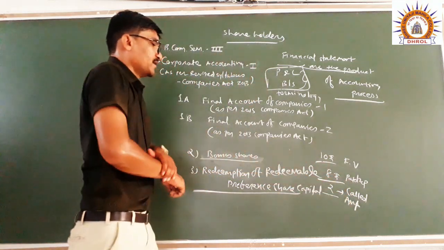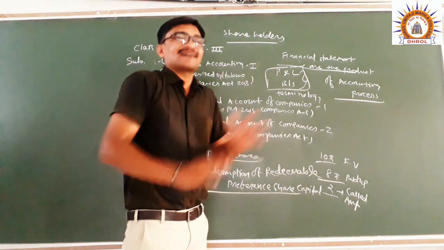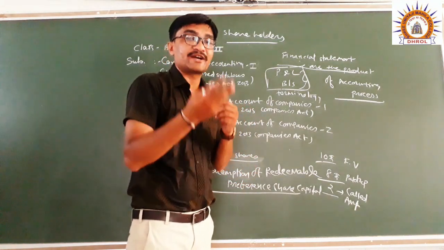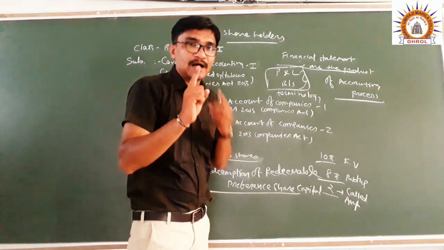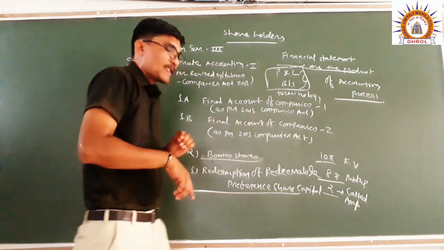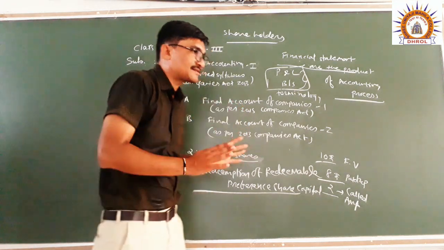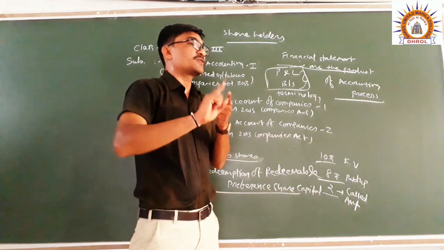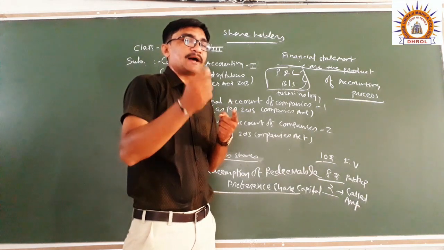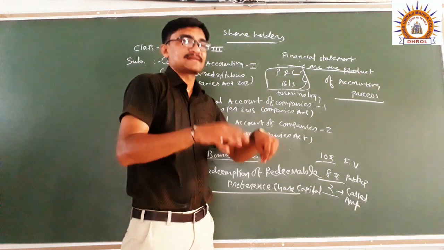Then in this chapter, the concept of capital redemption reserve is very important. In short, we can abbreviate redeemable preference share capital as RPS. In RPS, the concept of capital redemption reserve is there and all the things. But last but not least, for making payment to the preference shareholders, the company should have sufficient balance.